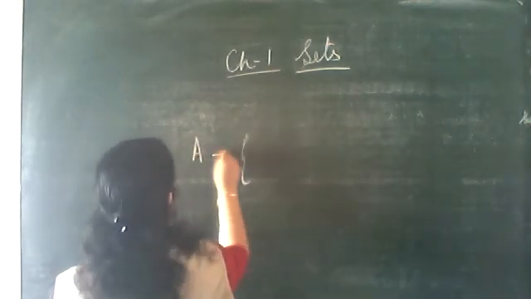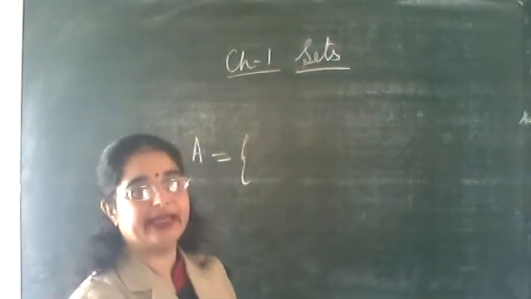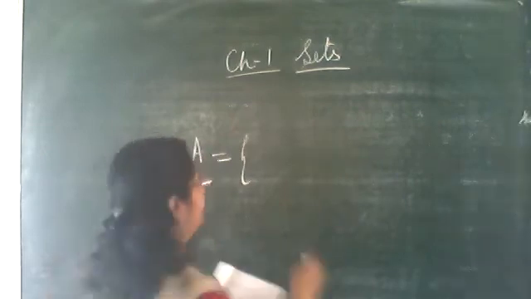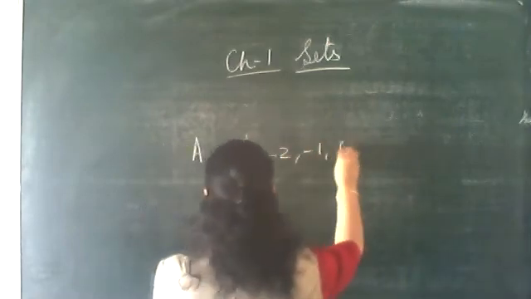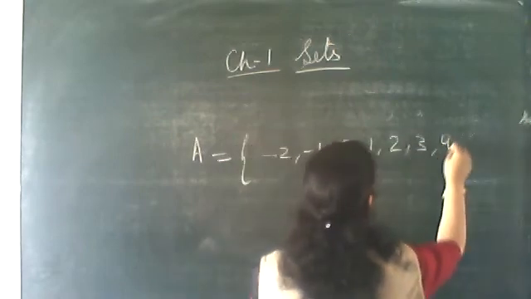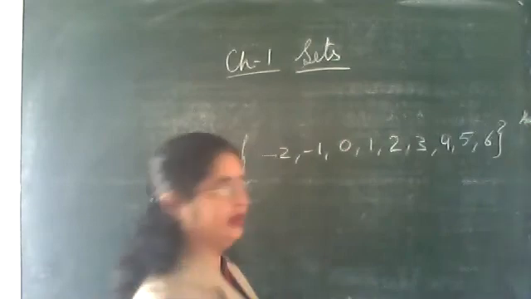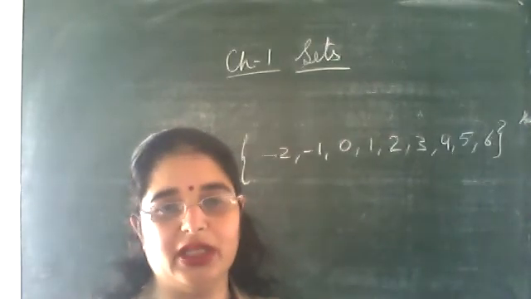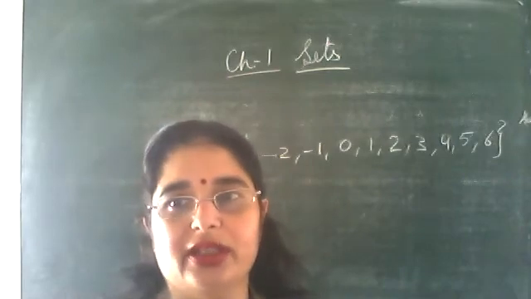A is equal to the set of integers where x is greater than -3. Greater than -3 means what? The values will be -2, -1, 0, 1, 2, 3, 4, 5, 6. It is less than 7. It is not less than or equal to. Equal to symbol is not there, so we will not consider it.